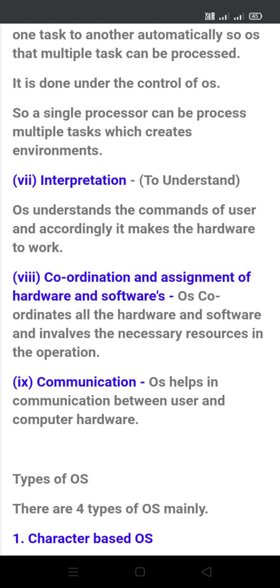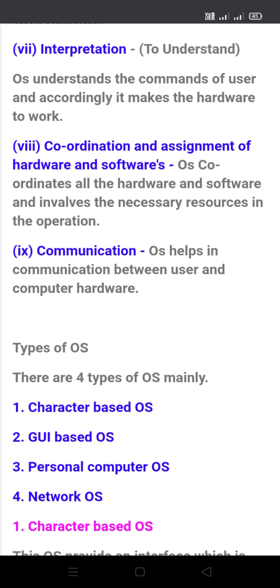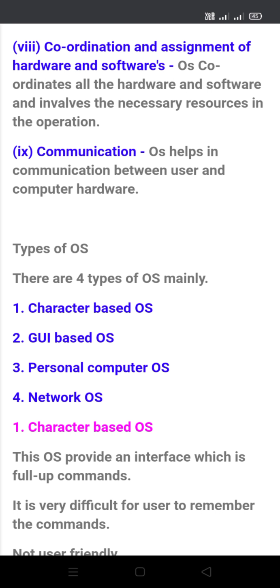Interpretation, to understand. OS understands the commands of the user and accordingly makes the hardware work. Coordination and assignment of hardware and software. OS coordinates all the hardware and software and involves the necessary resources in the operation. Communication. OS helps in communication between users and computer hardware.